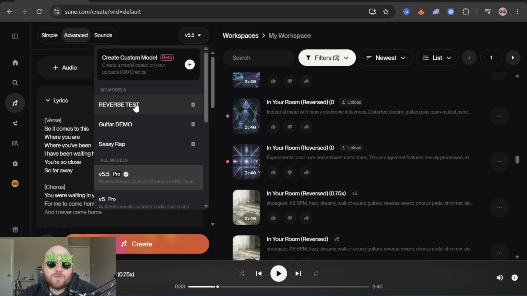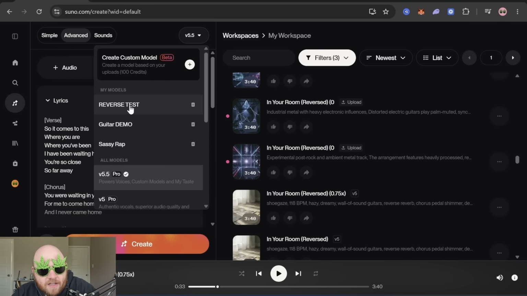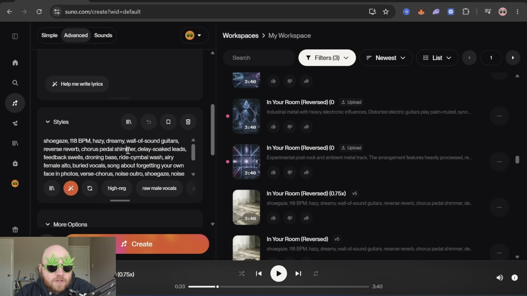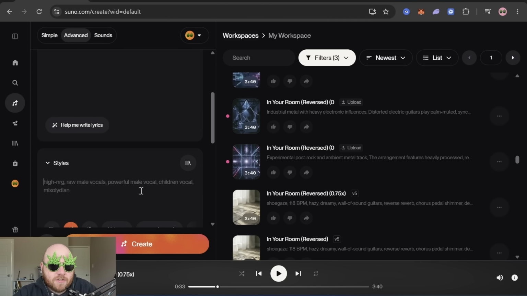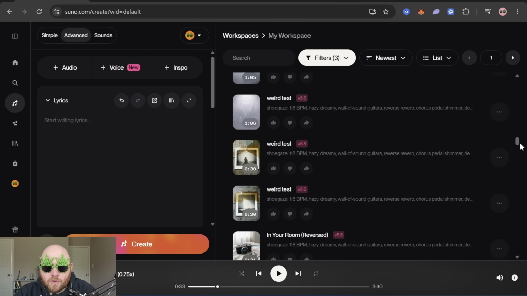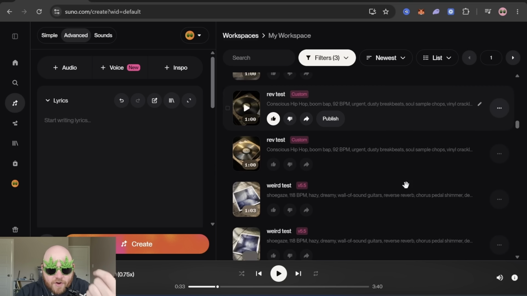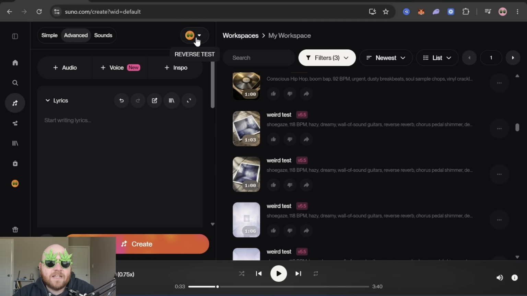And then I went to the custom model and did that whole thing like I've talked about before with uploading the same track a bunch of times. But you could do this with doing different tracks in that similar style and putting those in the custom model, and that could work even better. I don't know. Once you have that custom model created, you don't have to do just shoegaze anymore. You can do different types of songs, and you can do like hip hop or soul or rock, and it will take some of that like reverse feeling and that weird feeling that's in the custom model.